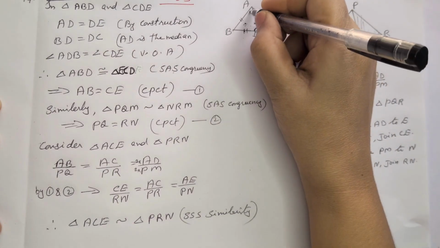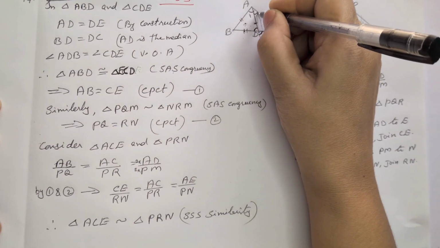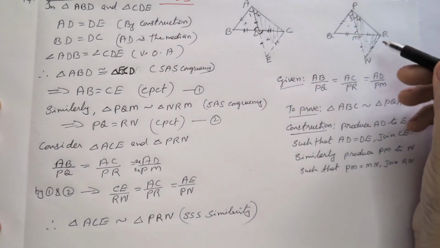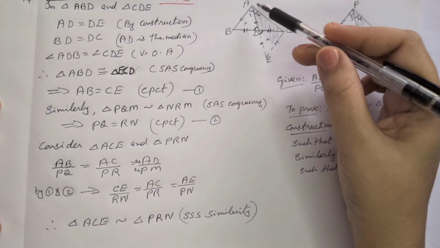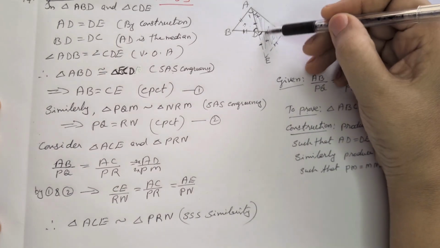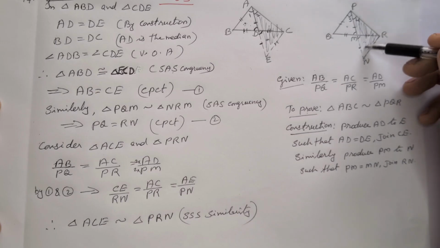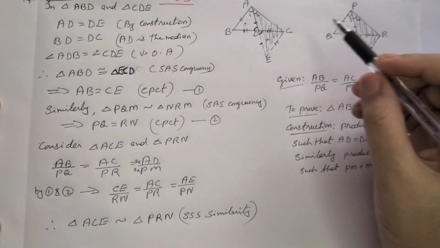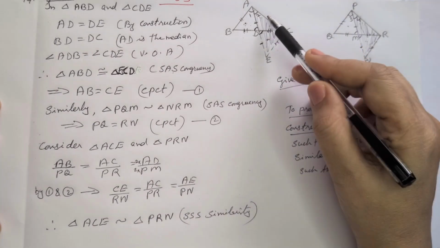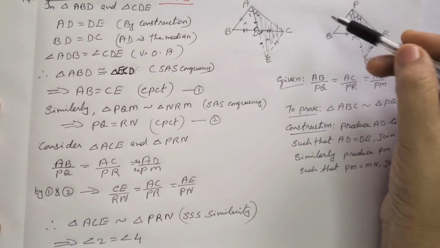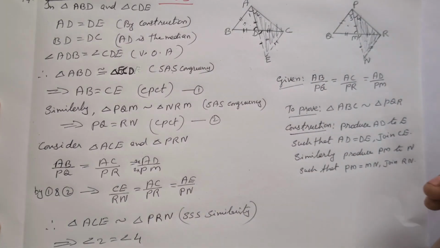If we mark these angles 1, 2, 3 and this one 4. Now we proved triangle ACE is similar to triangle PRN. These two triangles are similar, so their corresponding angles are equal, which implies angle 2 is equal to angle 4. CPCT: in similar triangles, corresponding angles are equal.